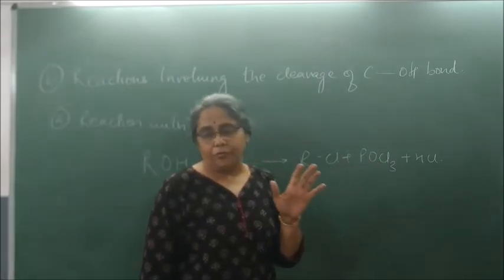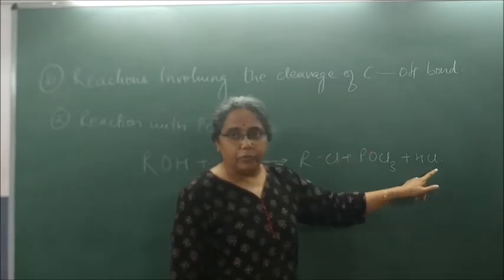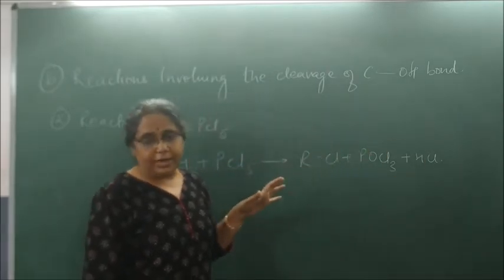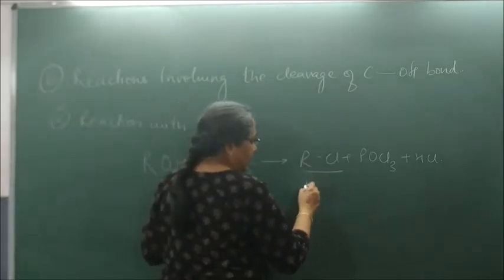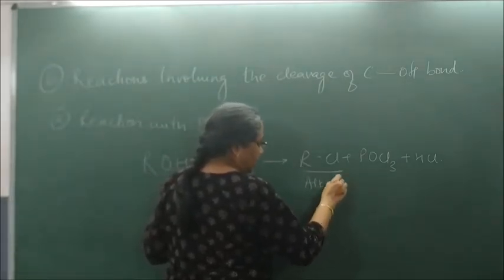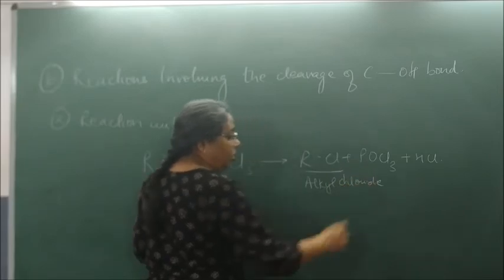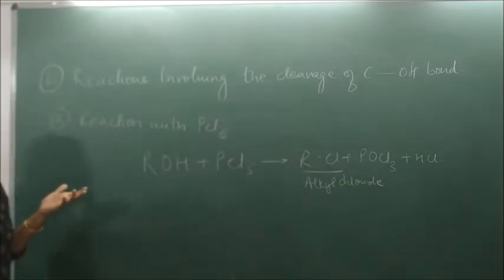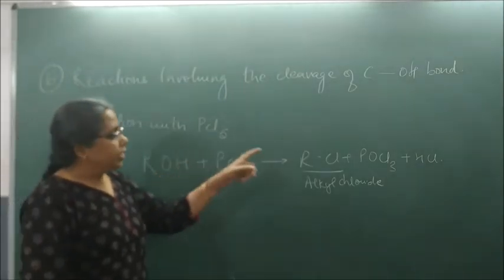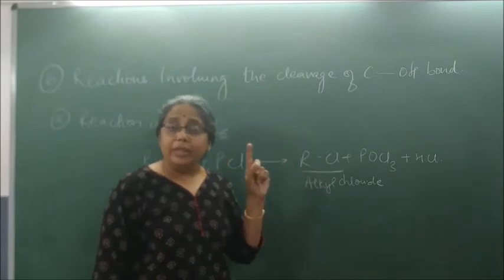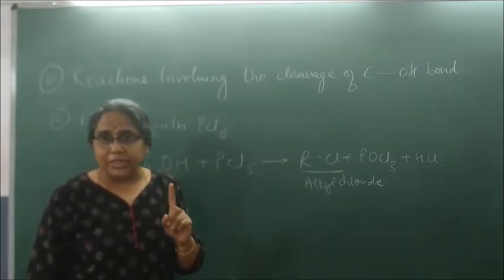See, the total number of chlorine atoms should be 5. 3 plus 1 is 4 and 1 is 5. All 5 atoms should be spread around. So it forms what? Alkyl chloride. All CBSE students and even state board, when they require conversion, alcohols can be converted into their halides when they react with what? PCl5 or PCl3.